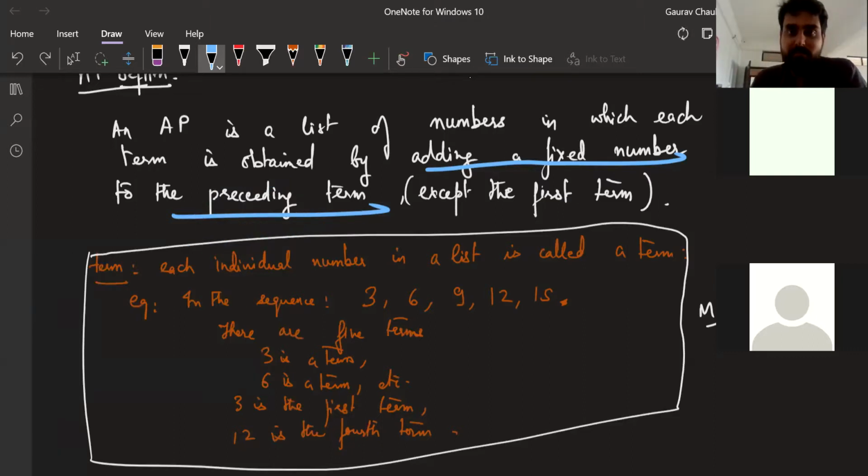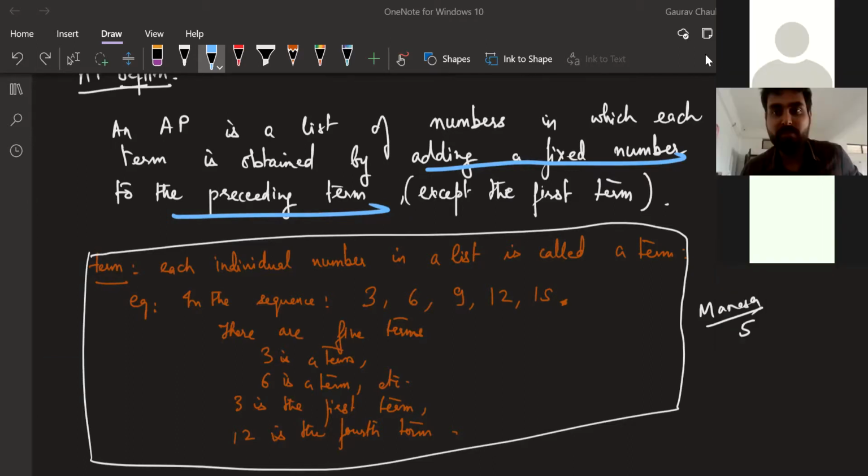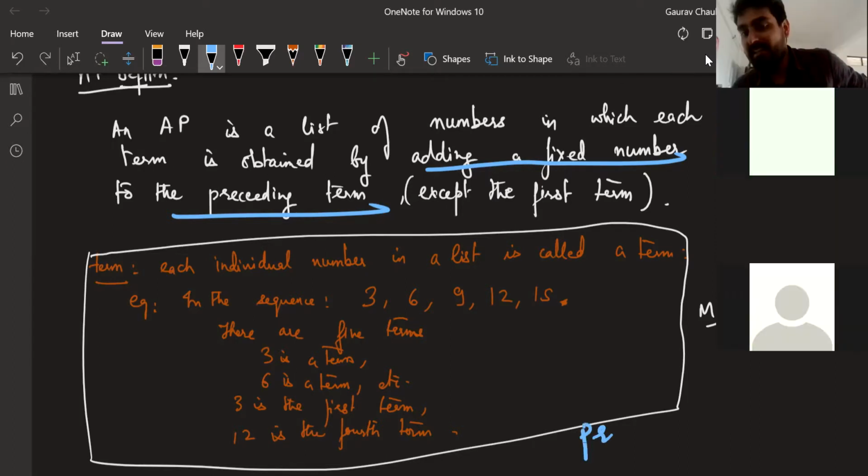Now the definition is in front of you, and before not next. Next is what? Can someone give me the word for next? Yes, Dikshit. Succeeding. Perfect. Preceding is the previous thing. Succeeding is the next thing.